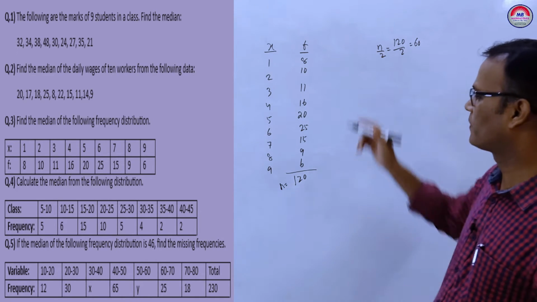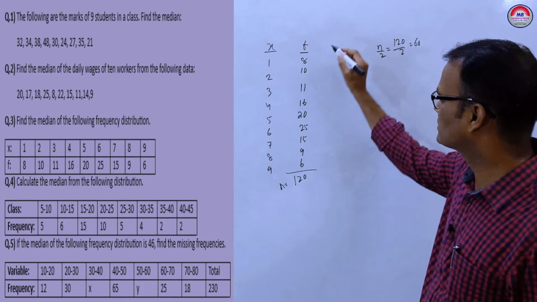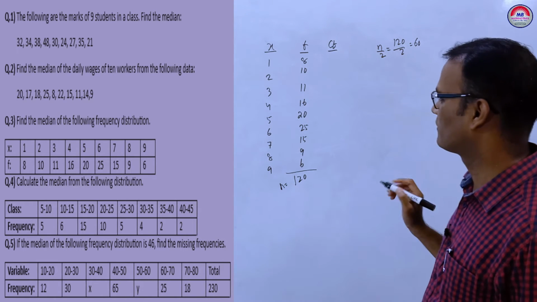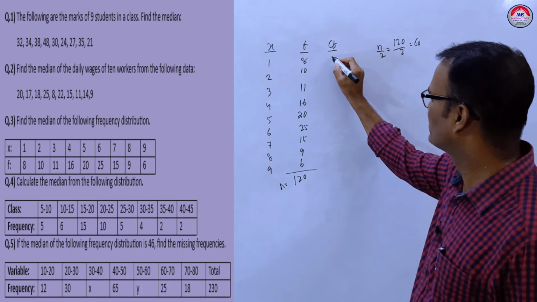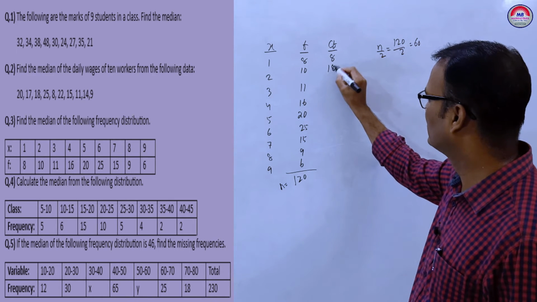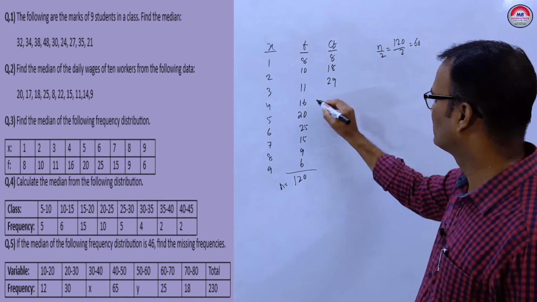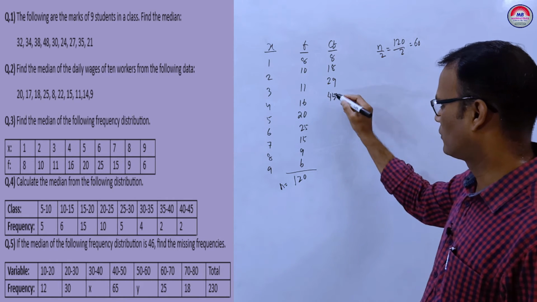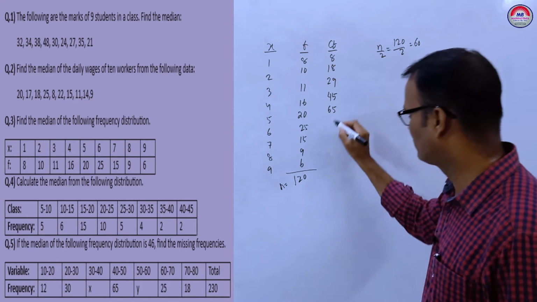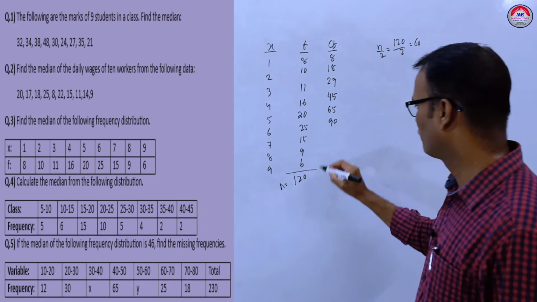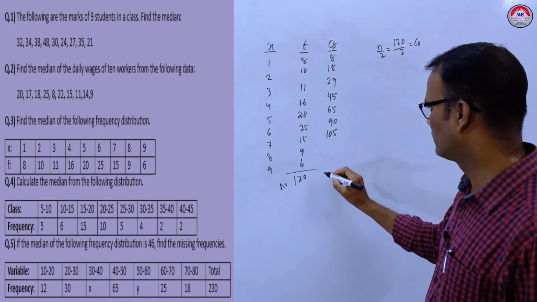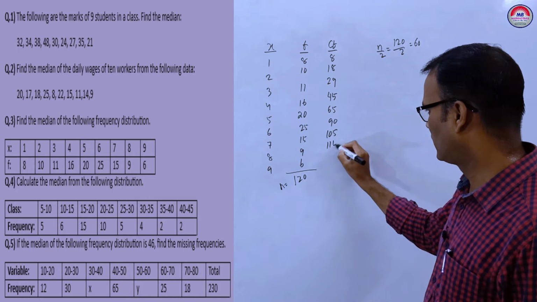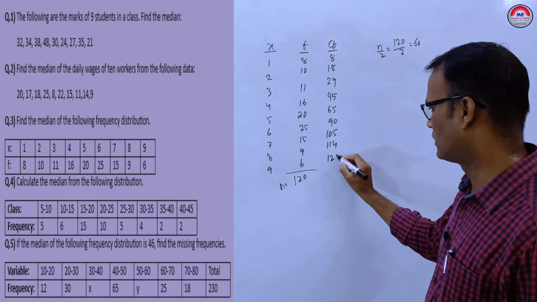For this 60, first we find the CF. The cumulative frequency is 8, 18, 29, 45, 65, 90, 105, 114, and the last is 120.